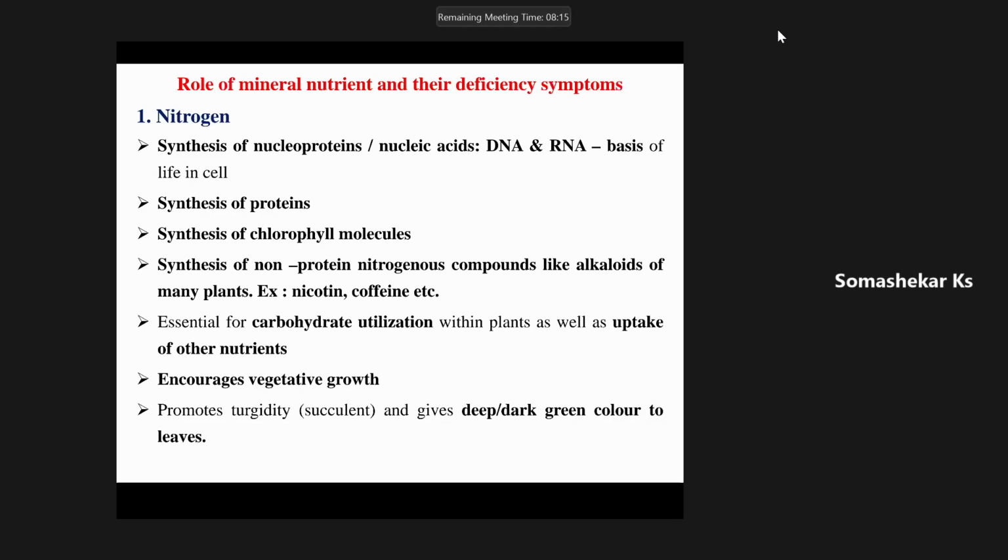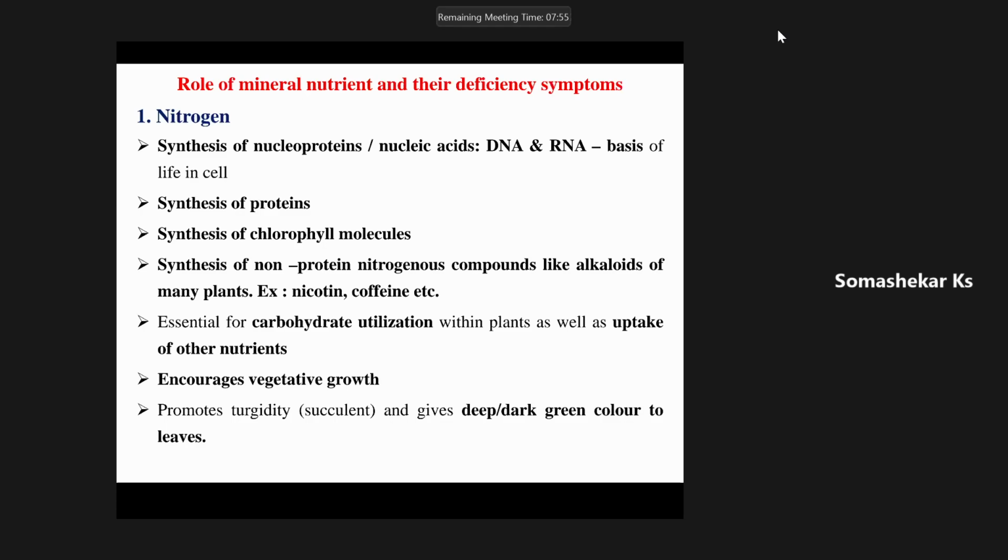Nitrogen is one of the important elements which helps in the synthesis of chlorophyll pigment, which helps in the photosynthesis process.